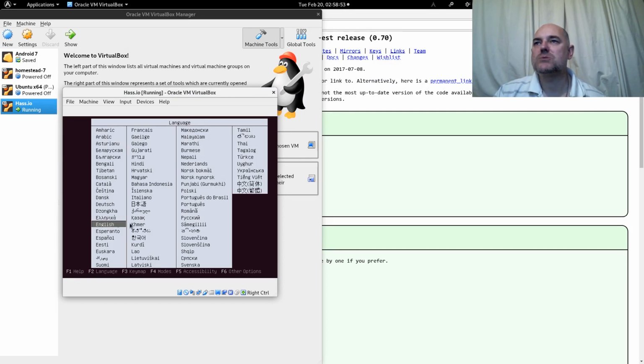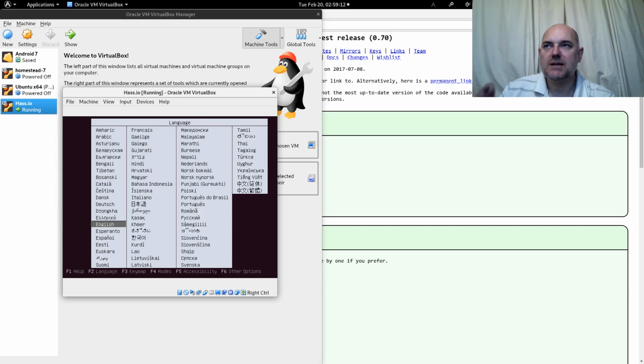Now bear in mind, once we click in here, it should come up with a warning, and the warning will tell you that auto capture of keyboard and mouse, that may be a separate warning, is enabled.